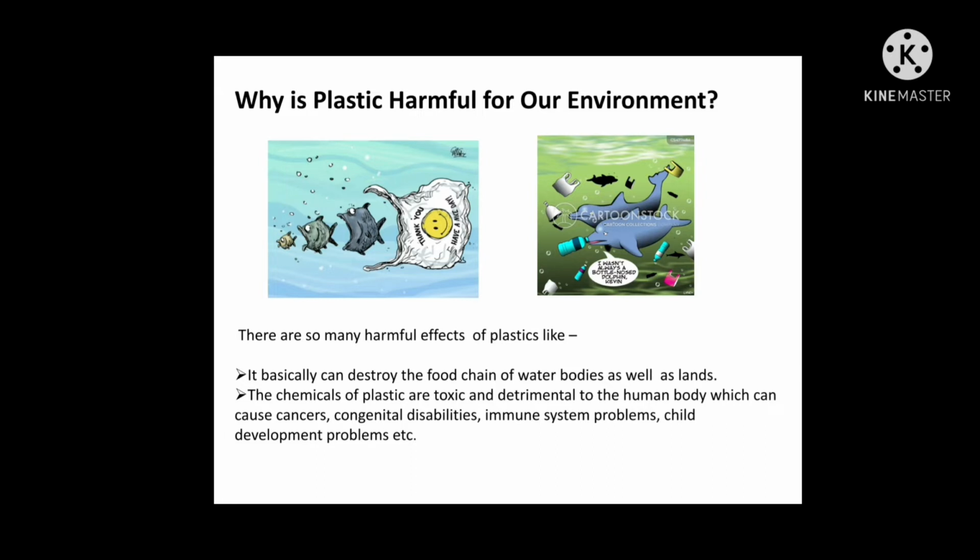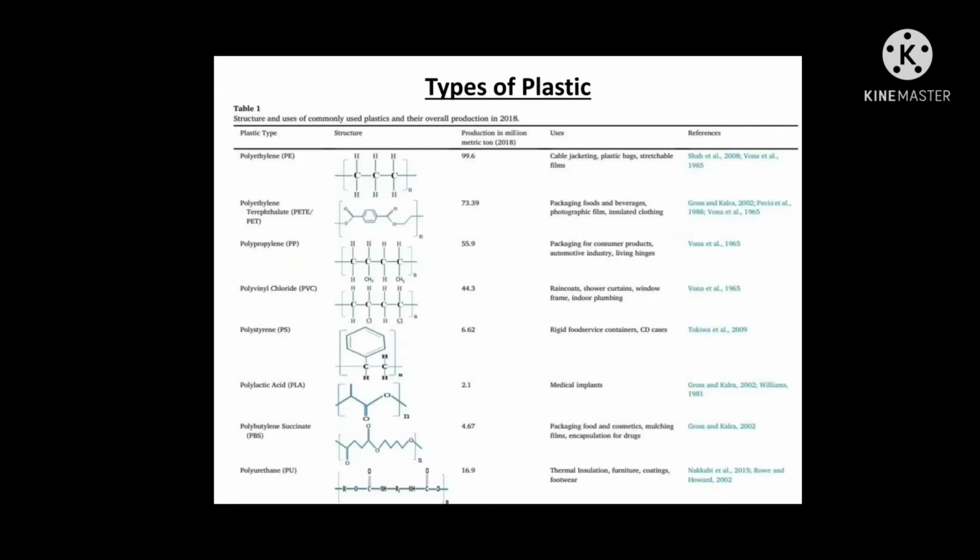It can destroy the food chain of water bodies as well as land. The chemical composition of plastic is so toxic and detrimental to our human body. It can cause immune problems, child development problems, cancer, etc. There are 7 types of plastic present in our environment. One of the most common types of plastic is polyethylene, whose uses and structure I have already discussed. This plastic belongs to the class of thermoplastics.